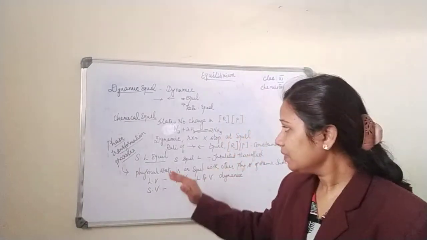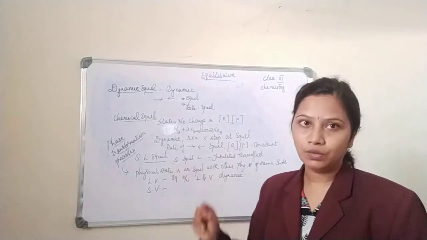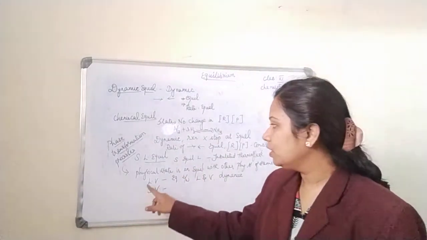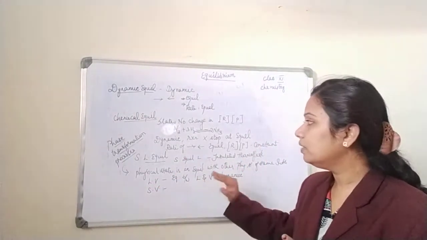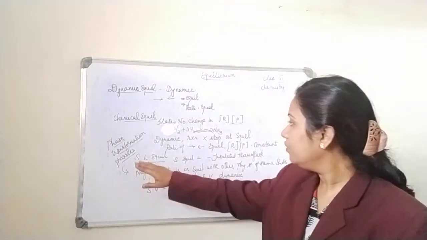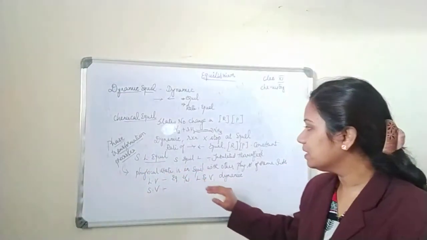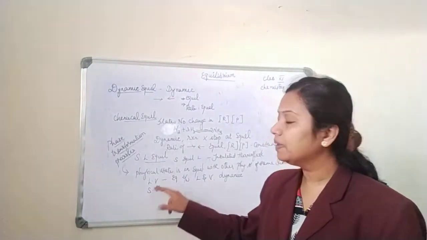Done. What is our second heading? It is liquid vapor equilibrium. As the name indicates, there is an equilibrium between your liquid and the vapor state, and this is also dynamic in nature. Even your solid liquid equilibrium is dynamic, and liquid vapor is also dynamic. Now what happens to solid vapor equilibrium?